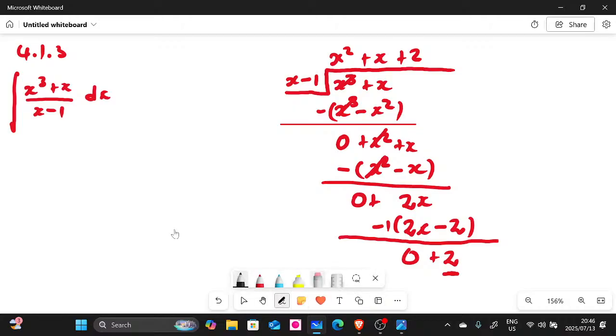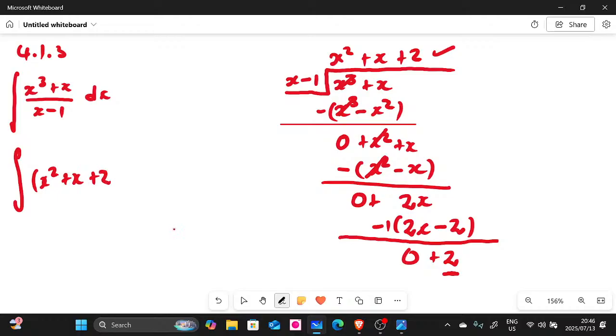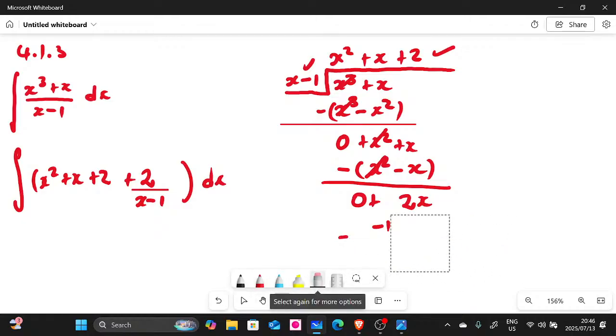So what do you write here, guys? Here's what you write. You're going to write sigma. Then all this, you're going to write it there. You're going to have x squared plus x plus 2. But let's not forget, we have this 2 as a remainder. We say plus 2. But the remainder, you always divide it by our divider, which is x minus 1. Remember, this x minus 1 there is the one that we divide by. So I'm also erasing this space. I need it, guys.